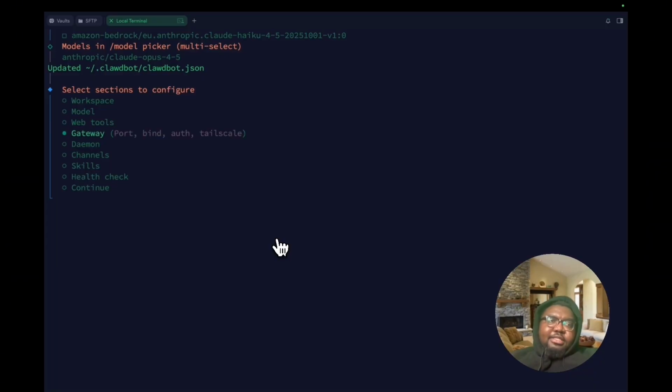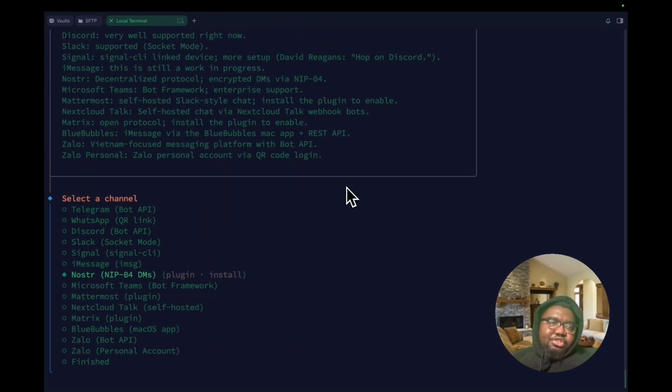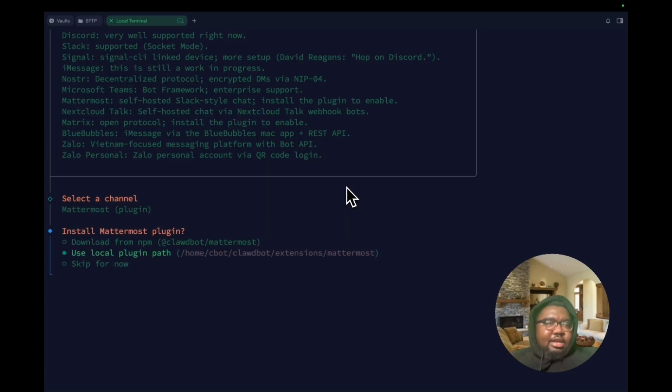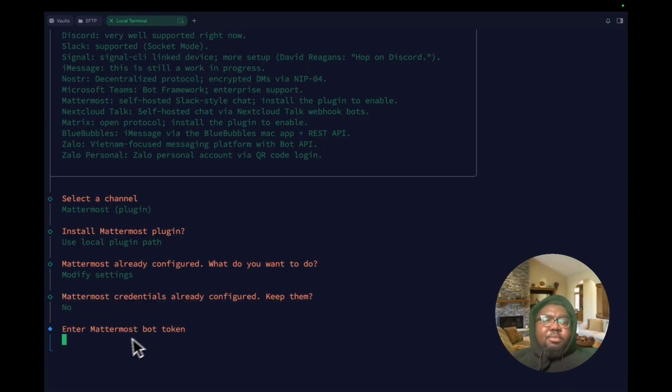Gateway, also not necessary. The defaults are perfect. Daemon, also not necessary. Channels, so we want to set up the Mattermost channel. Go to configure link, and we're going to choose Mattermost. I'm going to choose local plugin here, and then we are going to put in the Mattermost bot token.